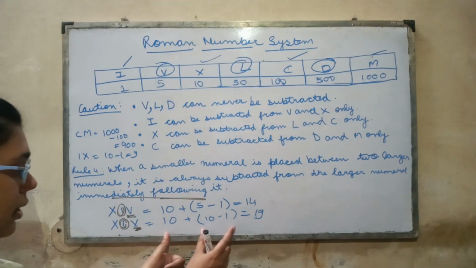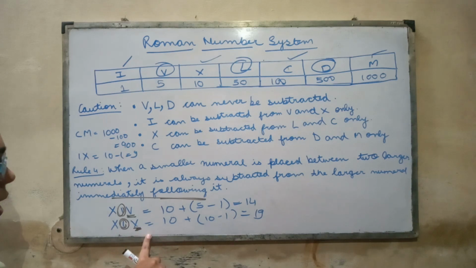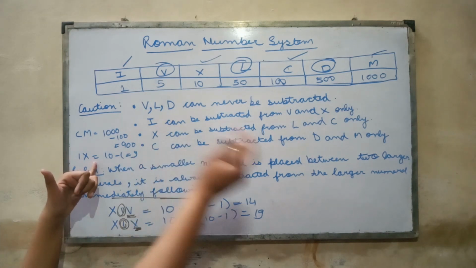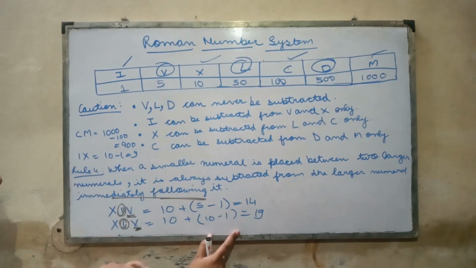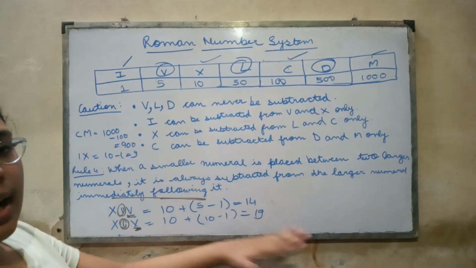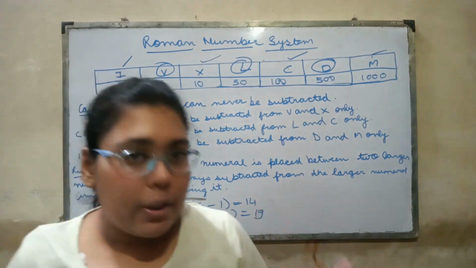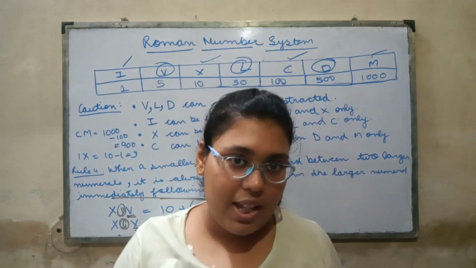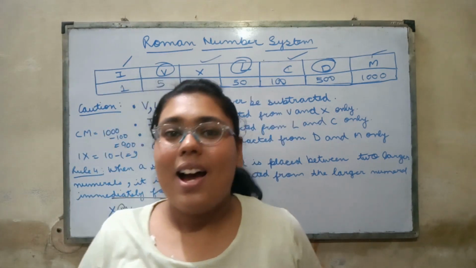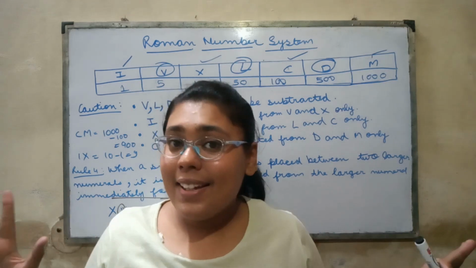Again another example, XIX. After 10, what is coming is IX. IX we can do with this rule also, with this rule also, what is coming is 9, so 19. I hope all the Roman number rules are clear to you. We'll discuss more problems in the next video. Now with this our chapter is completed.